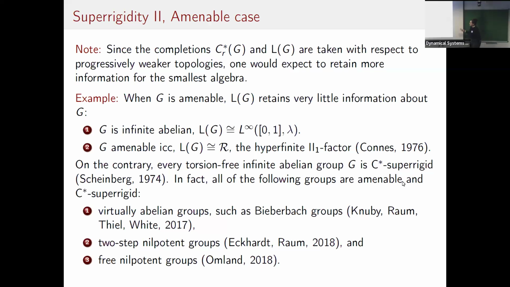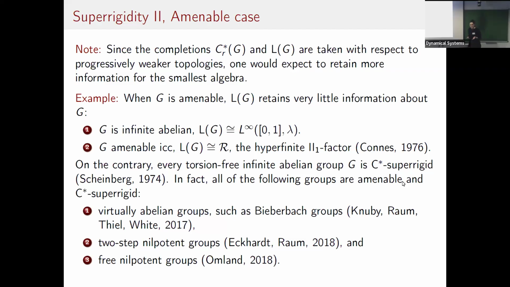Something that I should mention here is that it's unknown if there's an example of an amenable ICC group, which, okay, by this, it will not be W-star superrigid, but it is unknown if there's an amenable ICC group that is C-star superrigid. Okay, now this is in the amenable case.